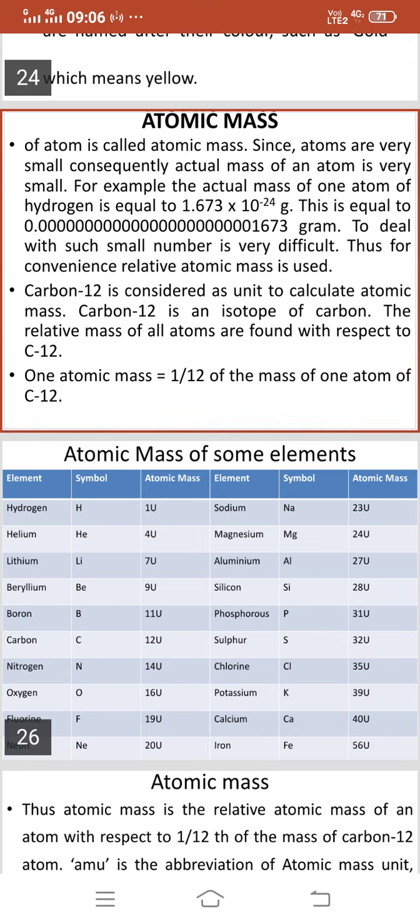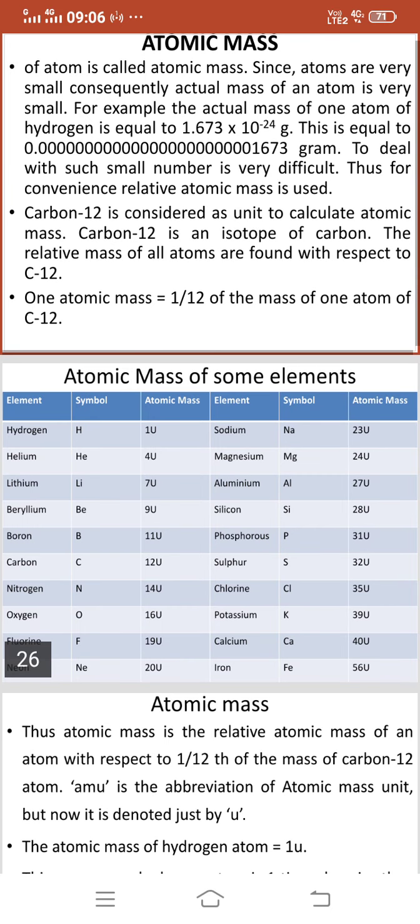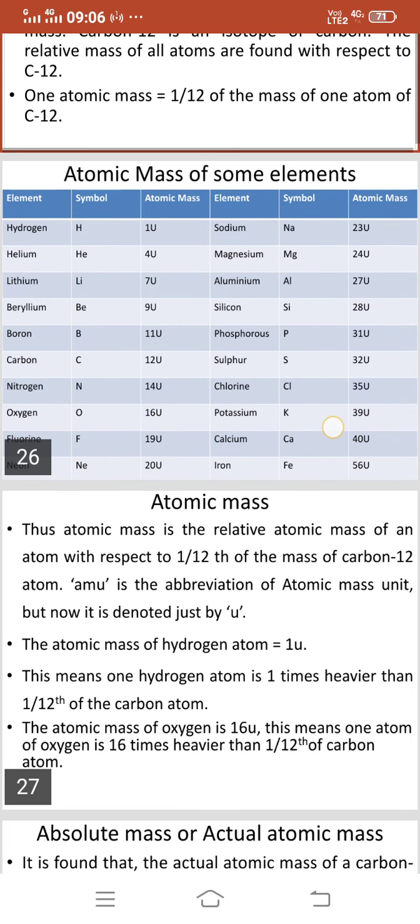Now you can see in this particular slide atomic mass of some elements like hydrogen, atomic mass 1U, helium 4U, lithium 7U, beryllium 9U as follows. Thus atomic mass is the relative atomic mass of an atom with respect to 1 by 12th of the mass of a carbon-12 atom.